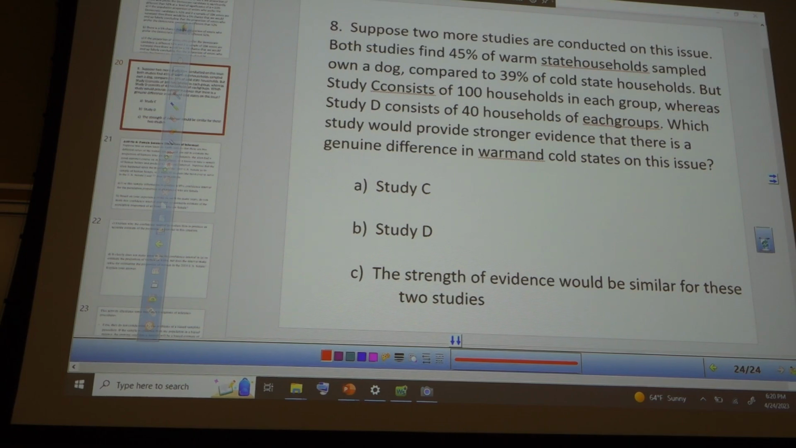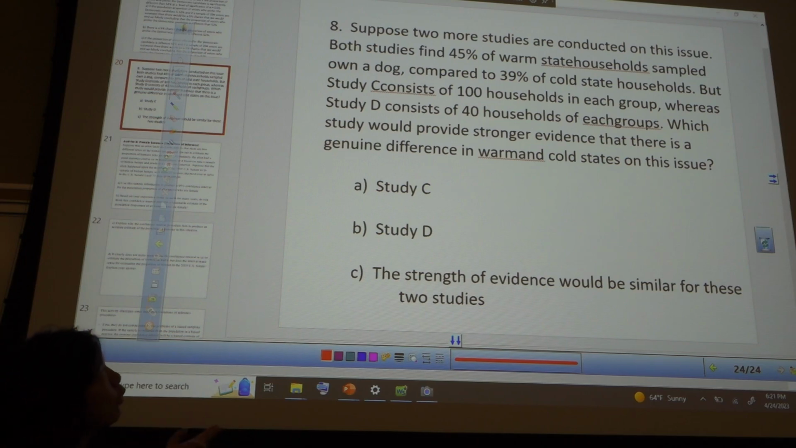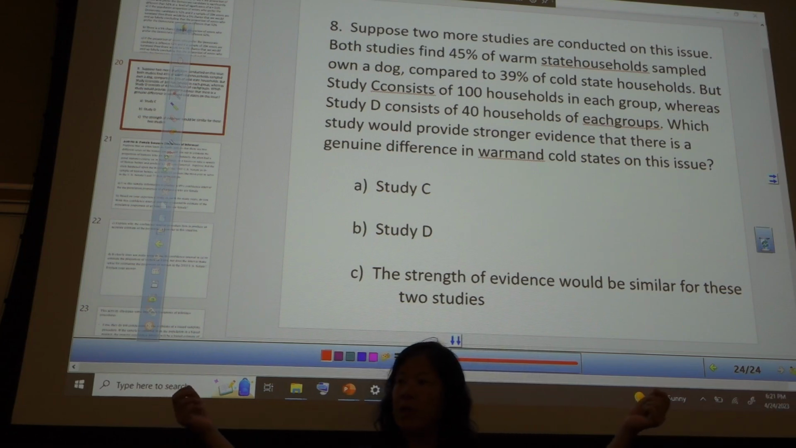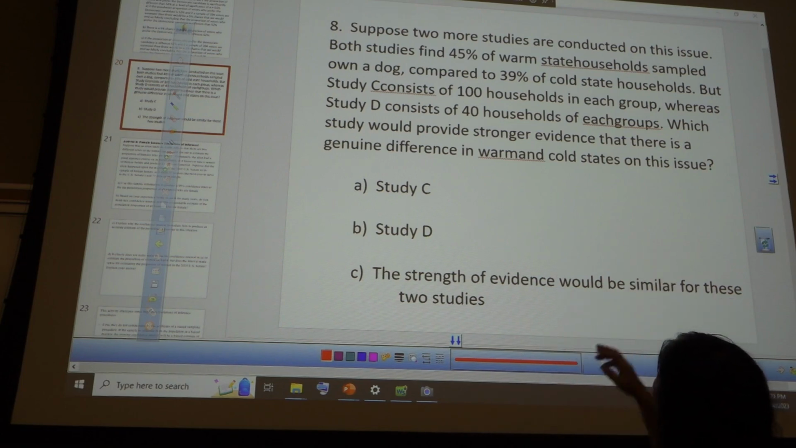Great. So that's a good question. 2 studies are conducted to see if there's a difference between dog owners in cold states versus warm states. We take 2 samples. They both show 45% versus 39%, comparing 2 proportions, warm and cold. Everybody with me? Which one gives you stronger evidence? The one with 100 samples or the one with 40 samples?